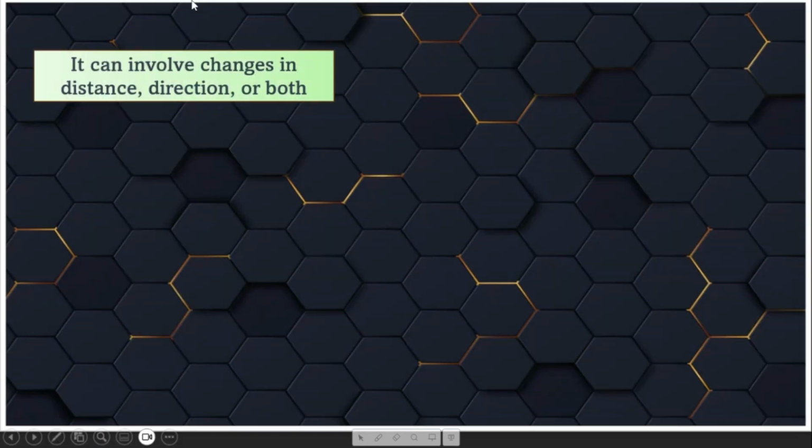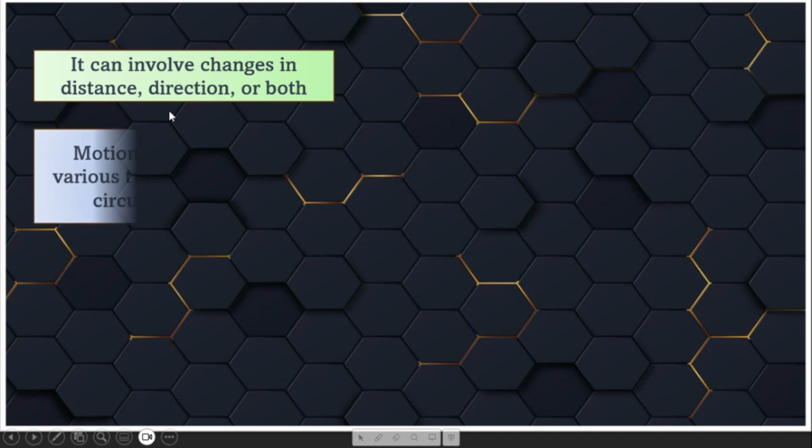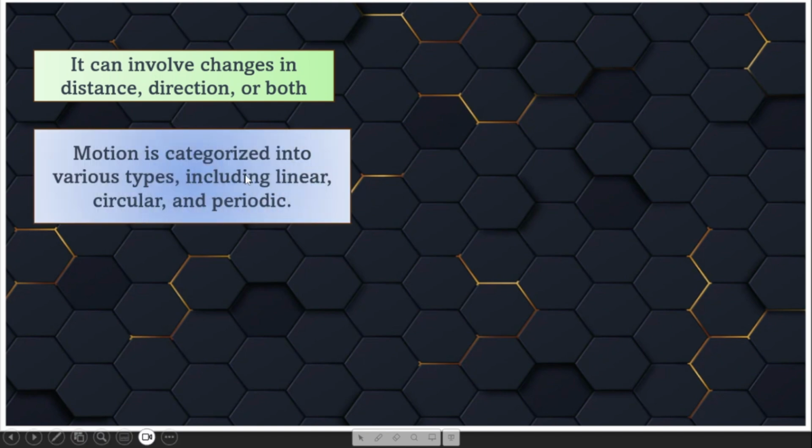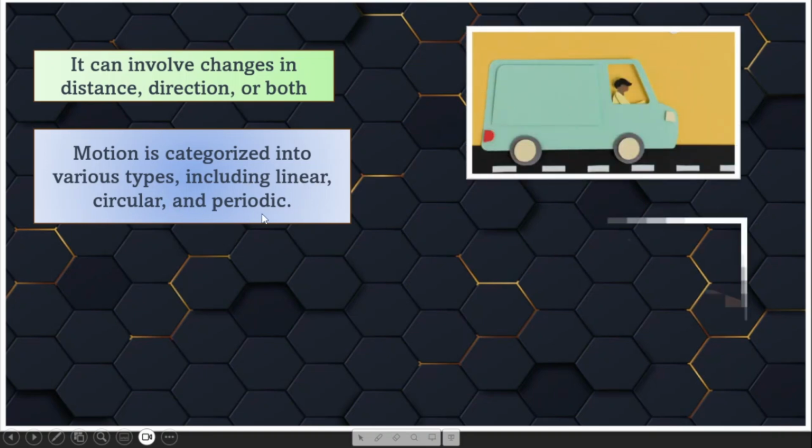It can involve changes in distance, direction or both. So whenever there is motion taking place, there can be a change in the distance and direction. Motion is again characterized into various types like linear, circular and periodic motions.